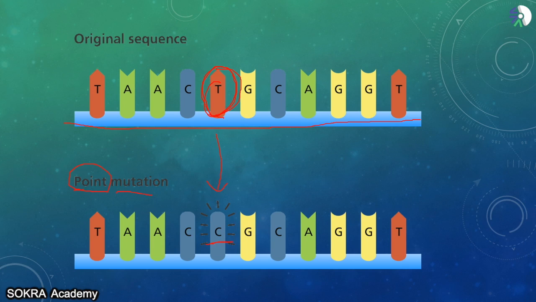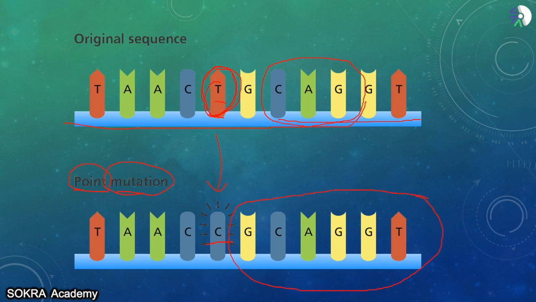This mistake, the change in the gene, is called a mutation. Now this mutation can be a point mutation or it can be a long mutation. What is a point mutation? When only one point of the sequence is changed, like from thymine to cytosine. But what is a long mutation? In a long mutation, a lot of the sequence, for example this entire 3 amino acid sequence, is changed, or this entire sequence is changed. That is called a long mutation. A point mutation is when only one point is changed. So here you can see thymine is converted into cytosine.